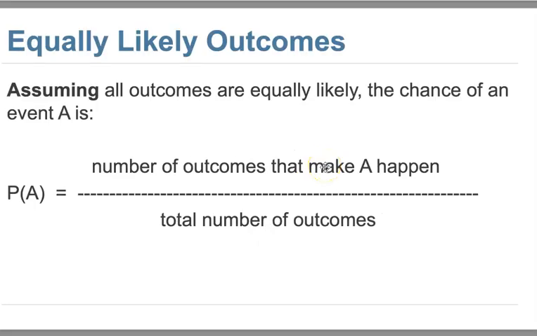So we talk about probability all the time, but the most important thing we assume is that outcomes are equally likely. We assume all outcomes are equally likely. The chance of event A is equal to the number of outcomes that make A happen divided by the total number of outcomes. So we need to remember that all the outcomes are equally likely to happen.